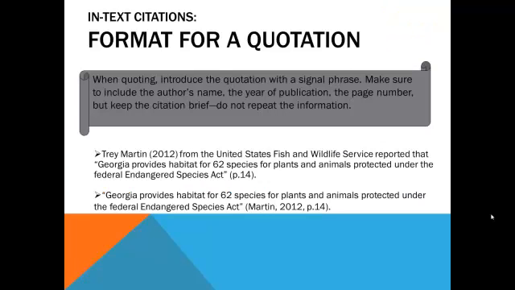For example, if I find some information from an article and I wish to use it and I don't want to change it, I want to use it directly as it is, I could set up my in-text citation the following ways. I could do it the first way with the author's name at the very beginning, Trey Martin, saying that he reported and giving his direct quote. I also make sure I put the page number since I'm doing a direct quote. The second one is another way to do that. If I use that direct quote within my paper, then once again I will put the author's name, the year, and the page number.